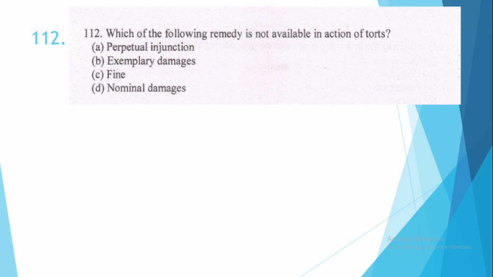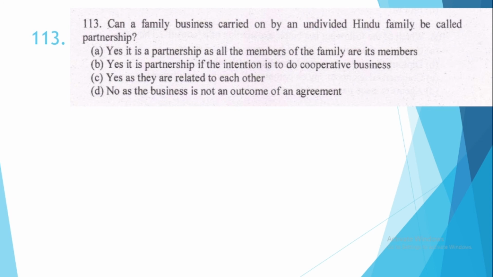112. Which of the following remedy is not available in action of torts? This is option number C, fine. So this is not a remedy available in action of torts. 113. Can a family business carried on by a Hindu undivided family be called partnership? This is option number D, no, as a business is an outcome of an agreement. So a family business of a Hindu undivided family is not termed as partnership.